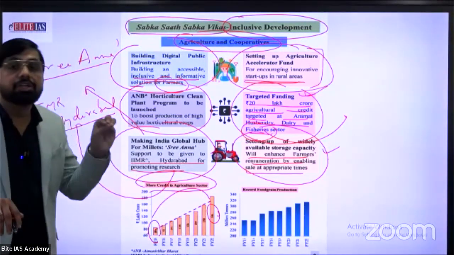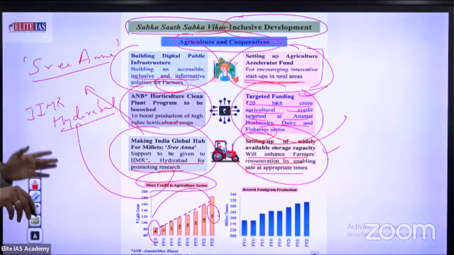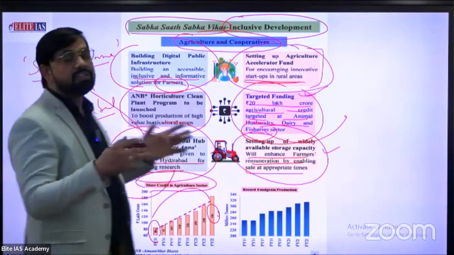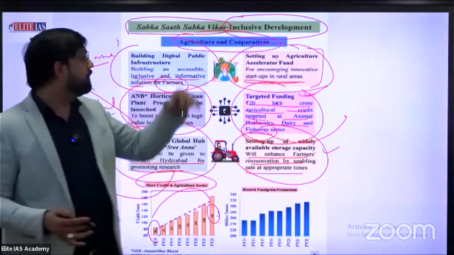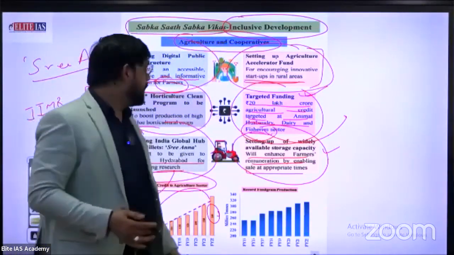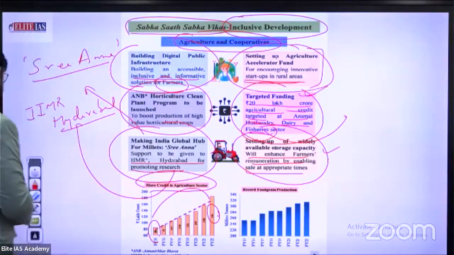This is a sufficient amount, showing the great effort of the government to improve the efficiency of the agriculture sector. This is a perfect example of inclusive growth. Okay, just see the next slide.